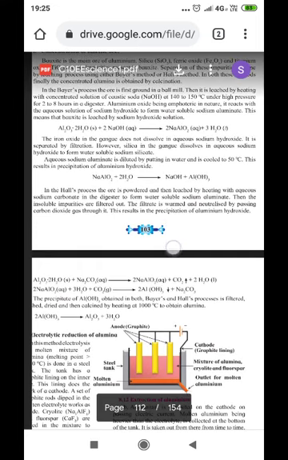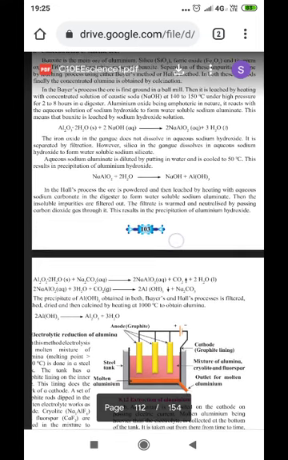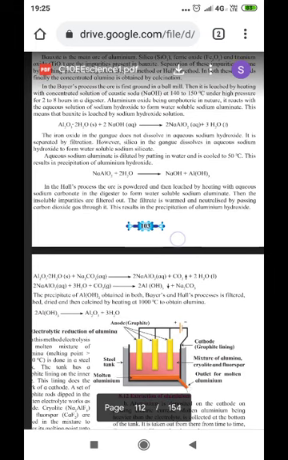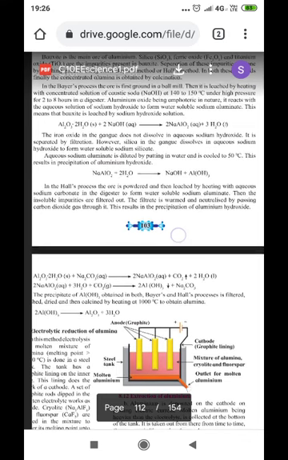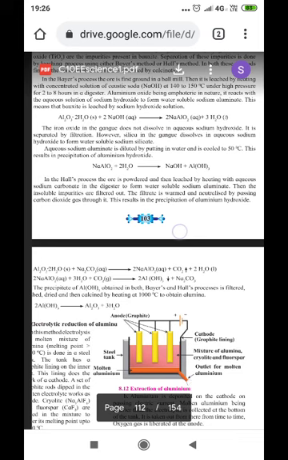Iron oxide in the gangue does not dissolve in aqueous sodium hydroxide. It is separated by filtration. So here the gangue is not dissolved. The waste material is not dissolved. They remain as they are, and therefore they can be easily separated by the filtration method. However, silica in the gangue dissolves in aqueous sodium hydroxide to form water-soluble sodium silicate.